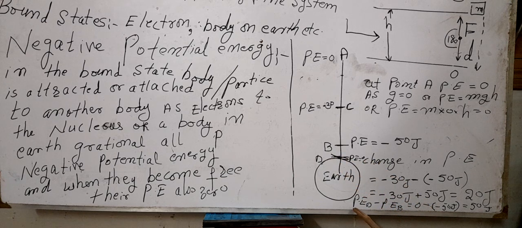Now we again apply the change in potential energy formula. Potential energy at point D minus potential energy at point B. At point D it is 0 minus, and at point B it is negative. Again our potential energy with respect to the earth comes out positive. But we will say that the potential energy of the body at point B is actually negative, but with respect to the surface of the earth it will be positive.